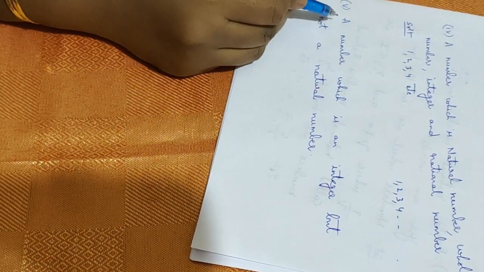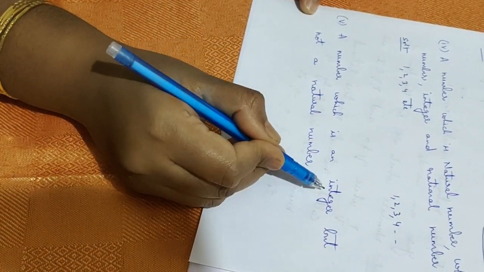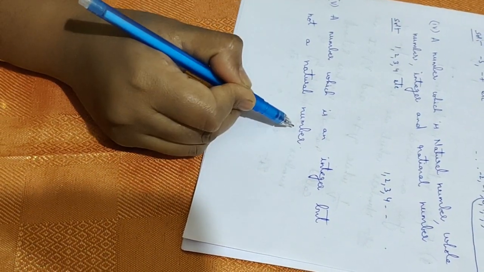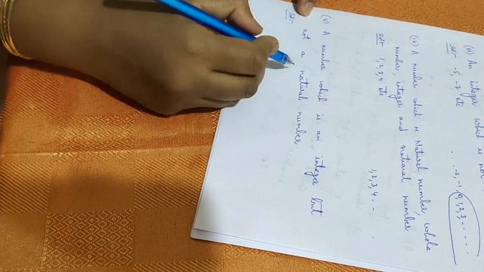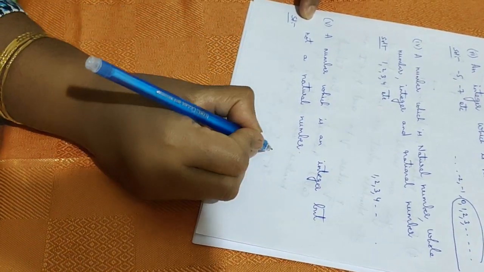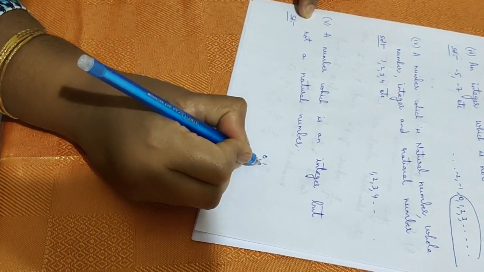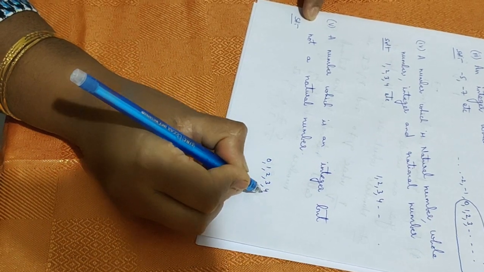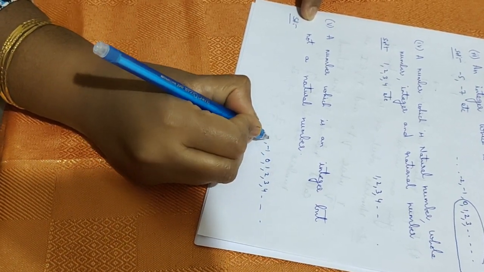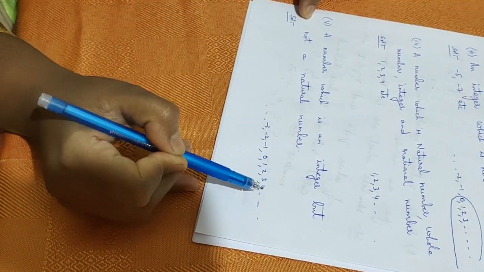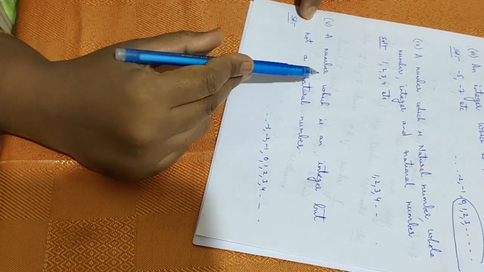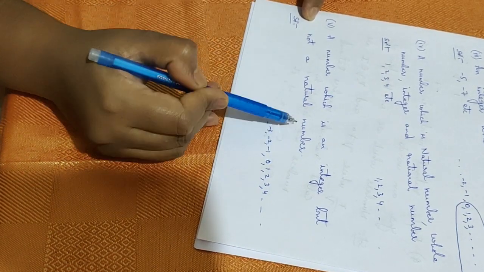Next, fifth bit, a number which is an integer but not a natural number. So we should give an example of a number which is an integer but not a natural number. So first let us write the set of integers, that is 0, 1, 2, 3, 4, so on, -1, -2, -3, so on. So these are the set of integers. Now we want a number which is an integer but not a natural number.